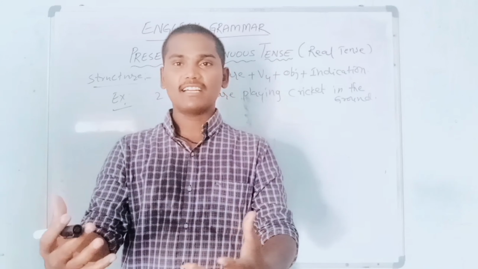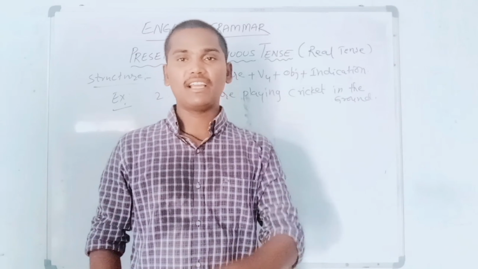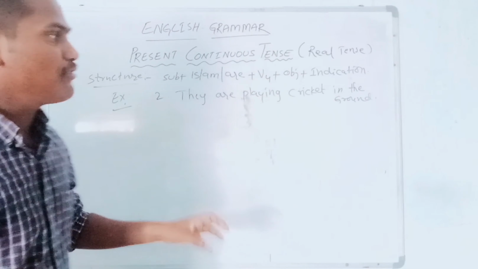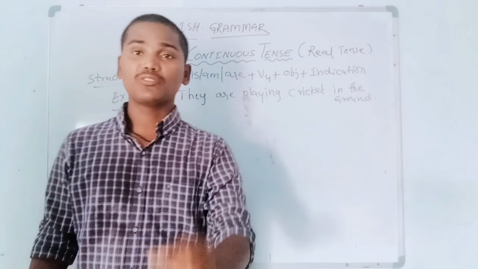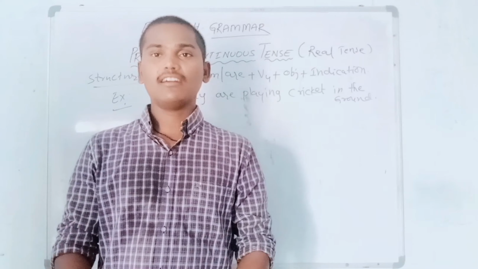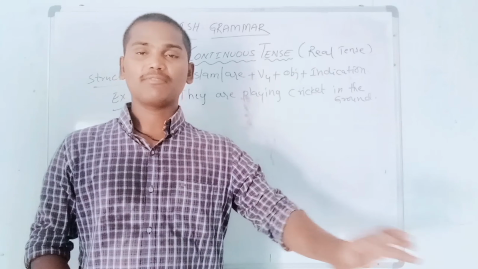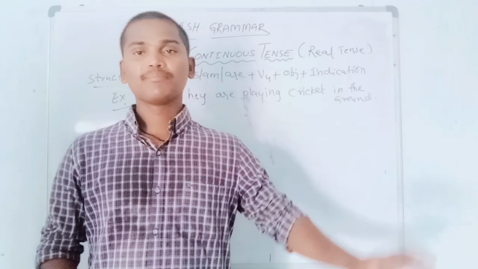When we are watching that, we are expressing our view about them. They are playing cricket in the ground. So when we are talking about an action that is going on, the actions which are happening right now are called present continuous actions. All such sentences we consider as present continuous tenses.